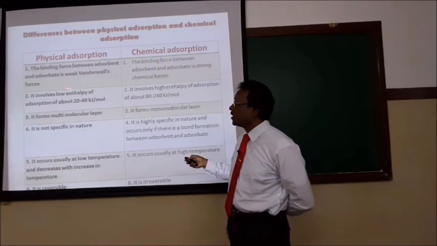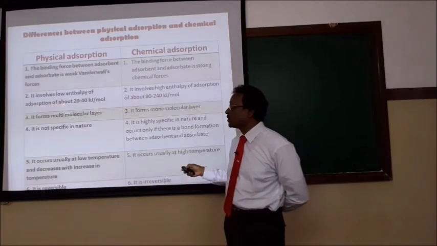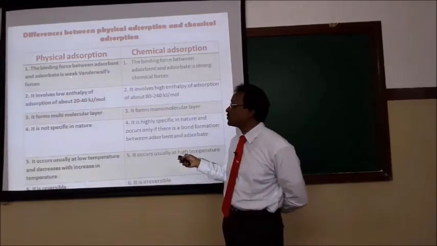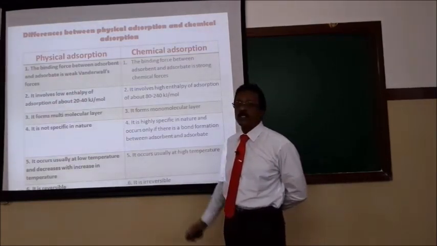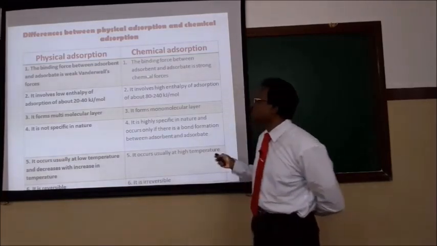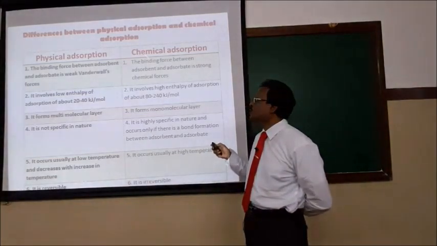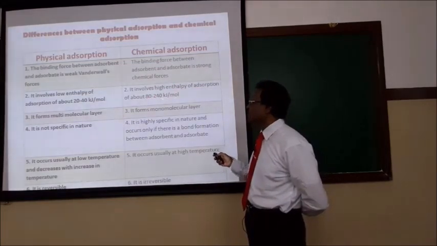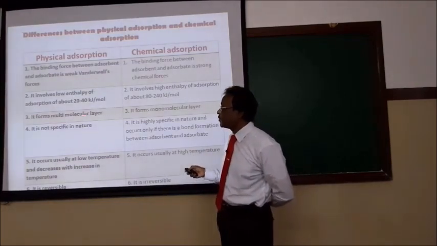The van der Waals force of attraction is a weak force, so only a small amount of heat is liberated, meaning low enthalpy of adsorption. Physical adsorption involves a low enthalpy of adsorption, about 20 to 40 kilojoule per mole of heat liberated. But in chemical adsorption, strong chemical bonds, possibly covalent bonds, are formed. Due to the chemical bond formation, it involves a high enthalpy, about 80 to 240 kilojoule per mole of heat liberated.